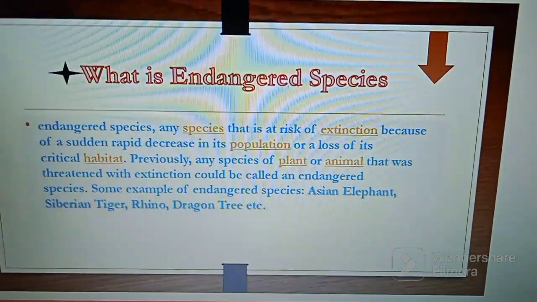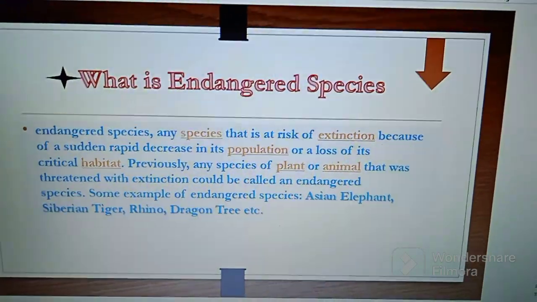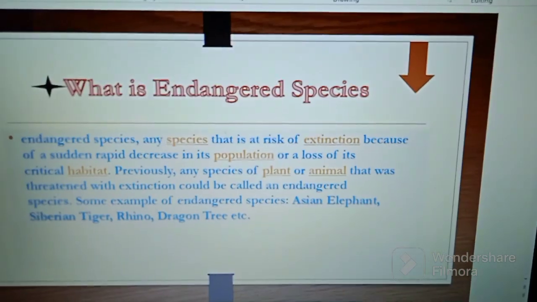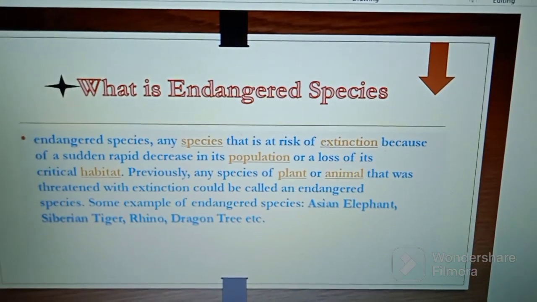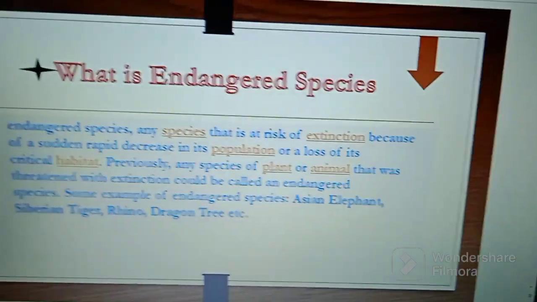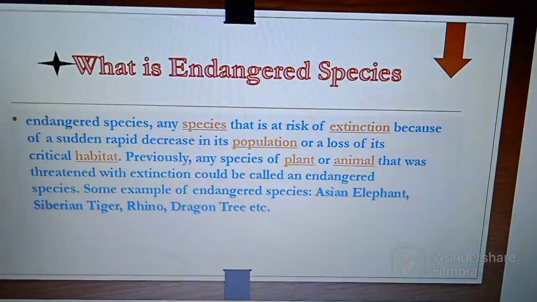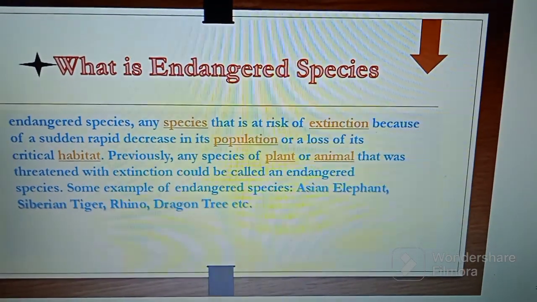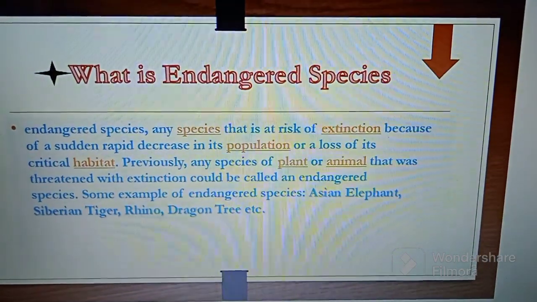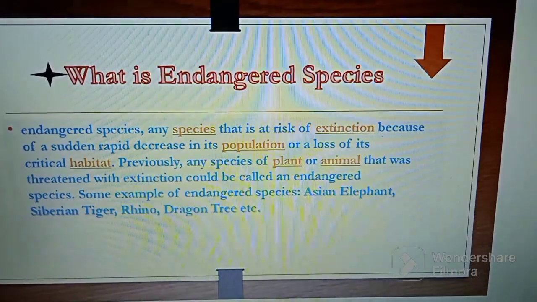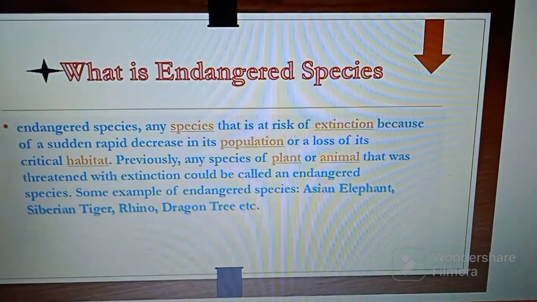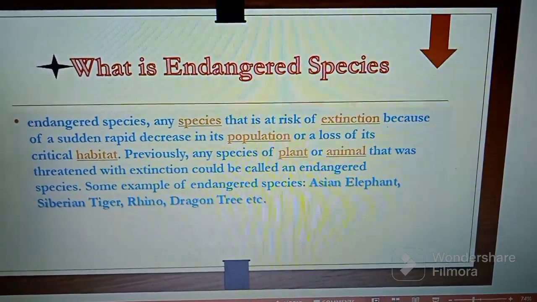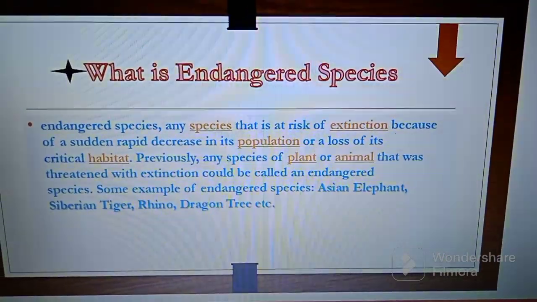So here I wrote endangered species: any species that is at risk of extinction because of a sudden rapid decrease in its population or a loss of its critical habitat. Previously, any species of plant or animal that was threatened with extinction could be called an endangered species. Some examples of endangered species: Asian elephant, Siberian tiger, rhino, dragon tree, etc.